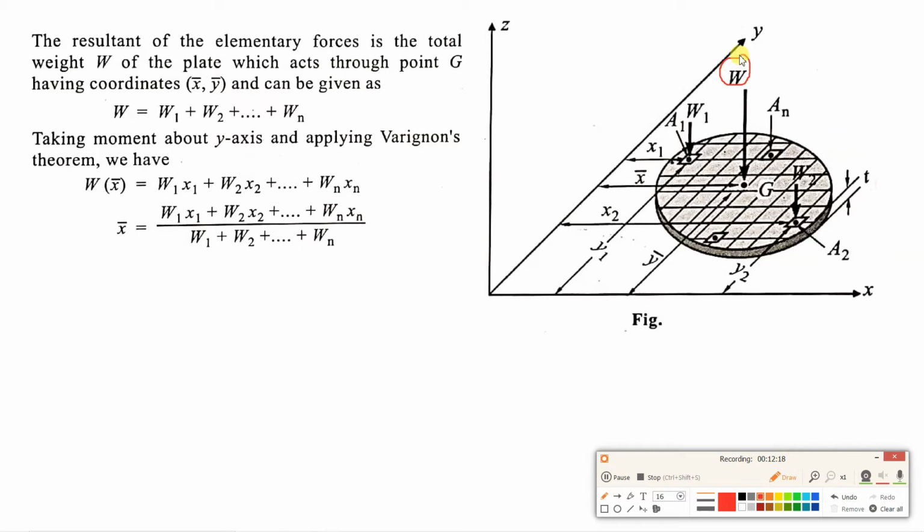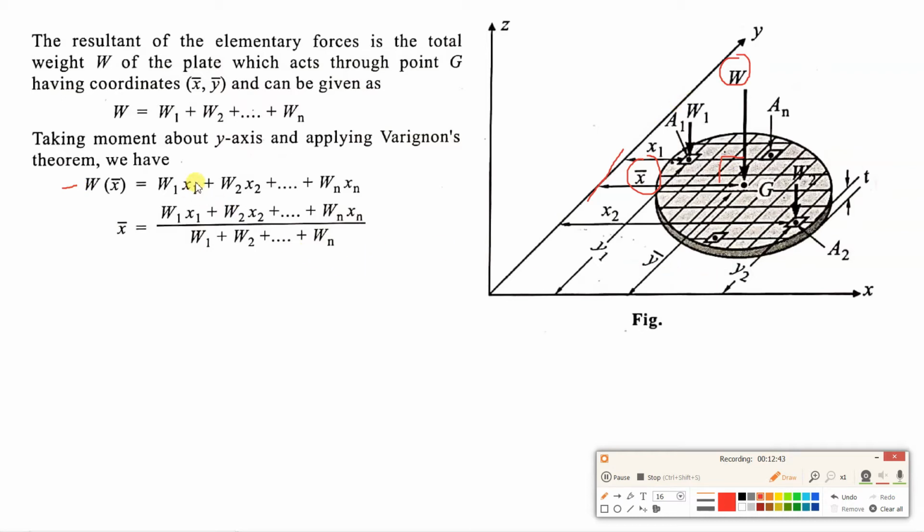This is W, and what is the perpendicular distance of this W from the y-axis? It is x bar. So what will be the moment of this W force? It will be W multiplied by x bar. Now sign convention, here you can write negative because it is a clockwise direction moment.